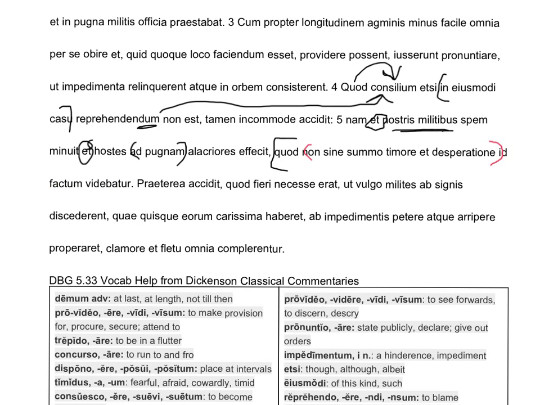This is really factum esse. It seemed to have been done, and here's the prepositional phrase describing the manner in which the Romans made their orb. Non sine summo timore et desperatione. So they didn't do it from a position of strength.